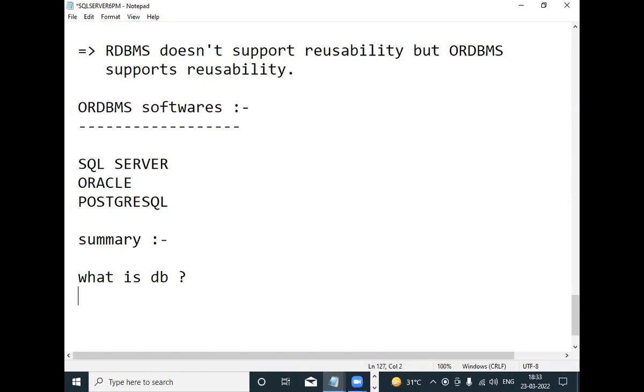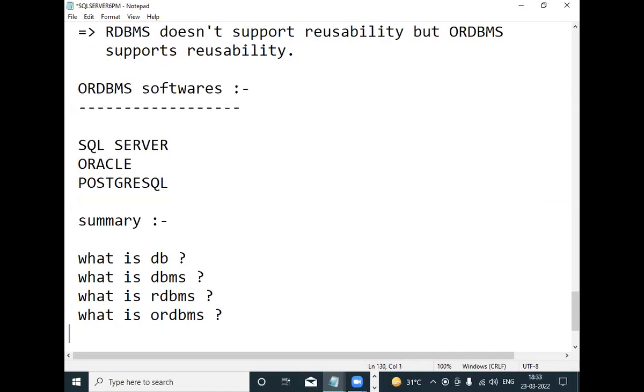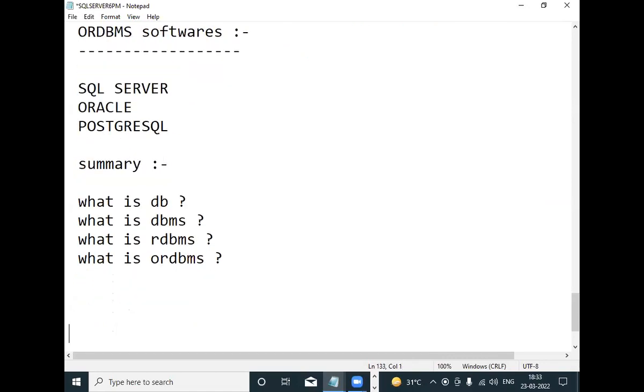What is a database, what is DBMS, what is RDBMS and what is ORDBMS. This is what you learned. This knowledge is enough before we start the actual SQL Server.